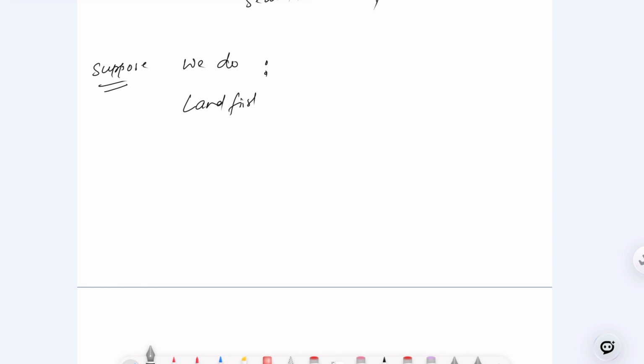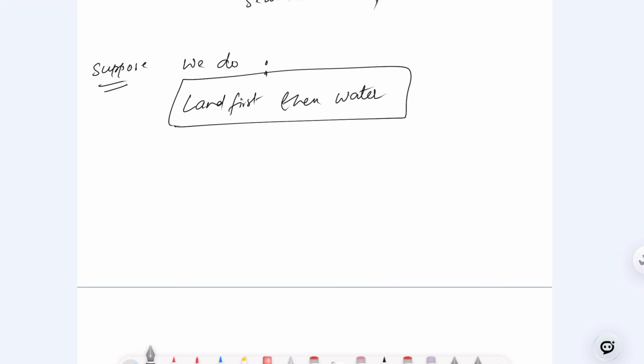Let's suppose that now it's very important to understand. Suppose we do the land first, then water. This is our order. First land, then water, right? Means land and water.